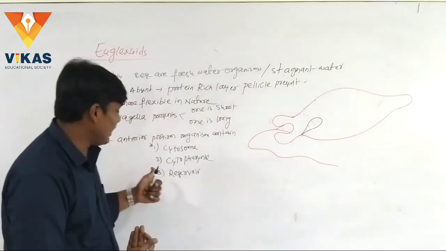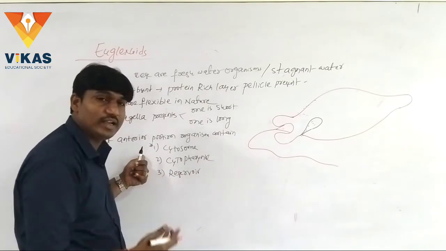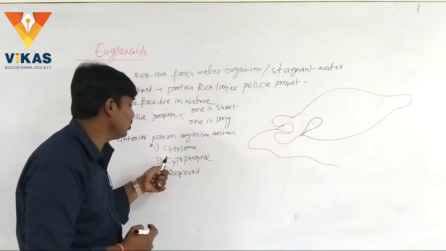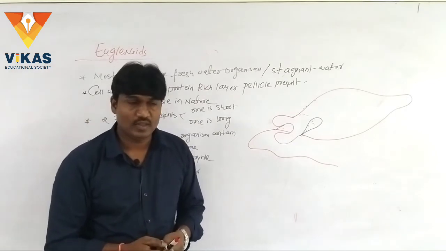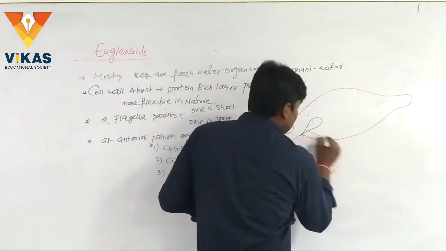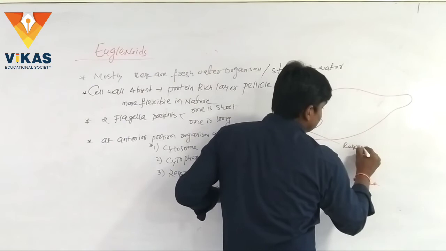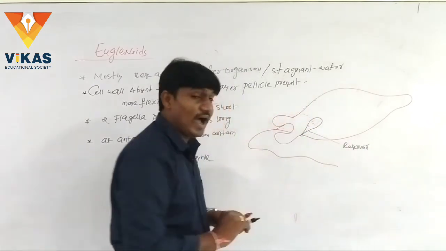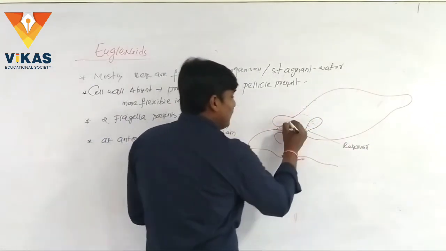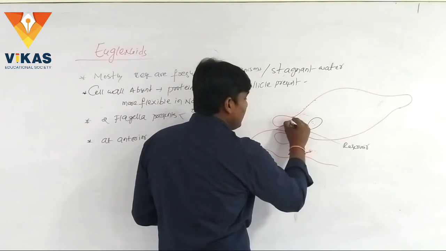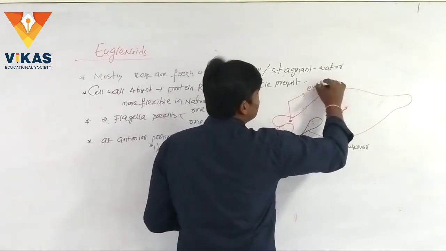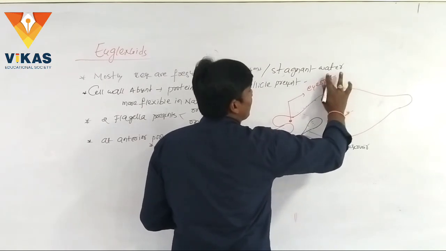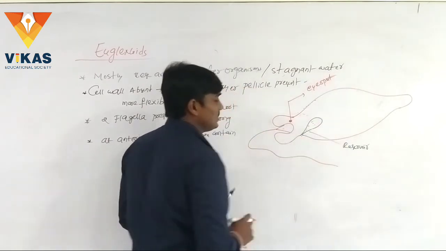Here the anterior portion of the euglenoid contains three main parts: cytosome, cytopharynx and reservoir. This is called the reservoir. On the membrane of the reservoir, a photosynthetic stigma or eye spot is present.